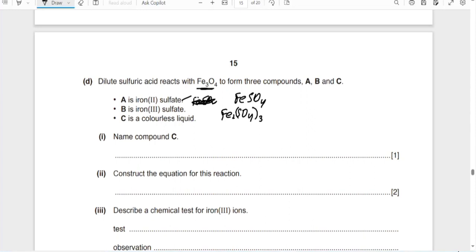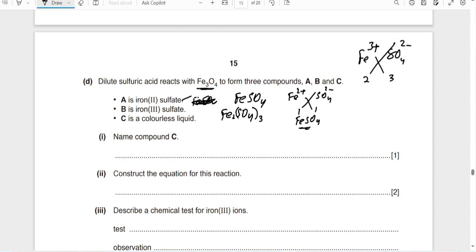You will see how it is: Fe2+ and SO4 2-, 1:1, so it becomes FeSO4. The next is Fe3+ and SO4 2-. Without charges, they will come 2 and 3, so it will come Fe2(SO4)3. And the colorless liquid. What will be the colorless liquid?